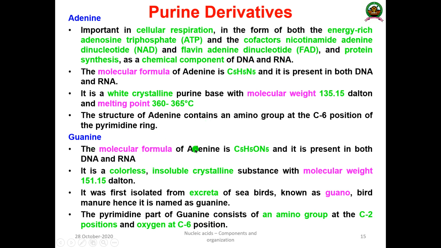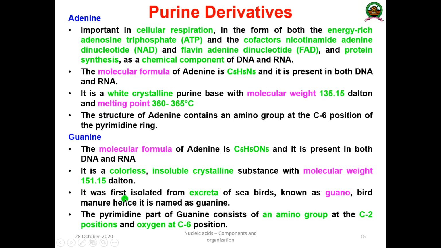The molecular formula of guanine, not adenine, is C5H5ON5, and it is present in both DNA and RNA. It is a colorless, insoluble, crystalline substance with a molecular weight of 151.15 Dalton.